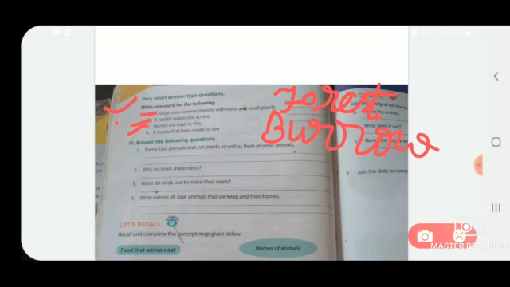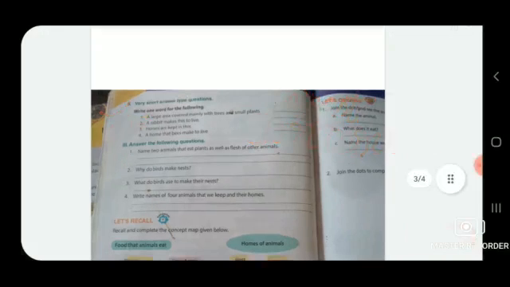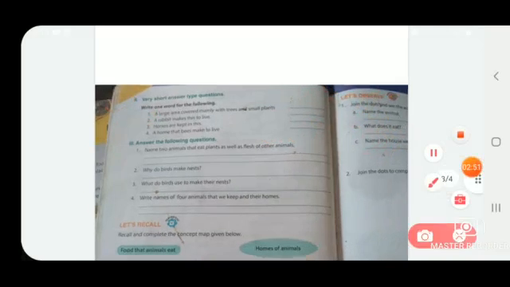Now in the third question: horses are kept in this. As we all know, horses live in stables, so the answer will be stables, because horses are kept in a stable. So write stables in the third answer.